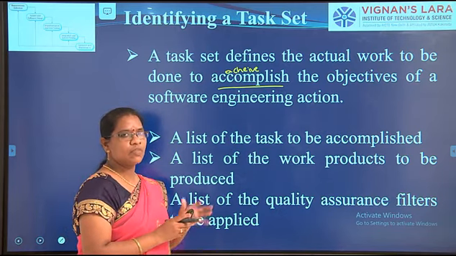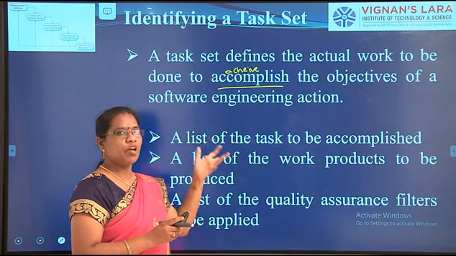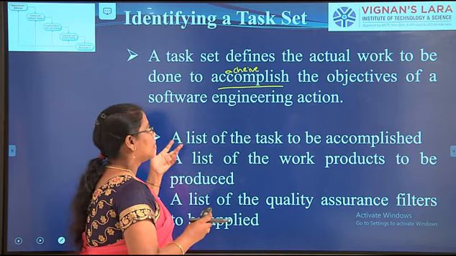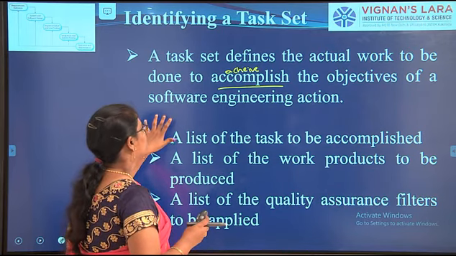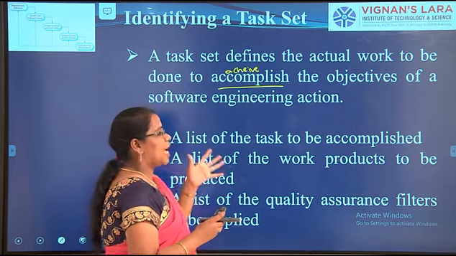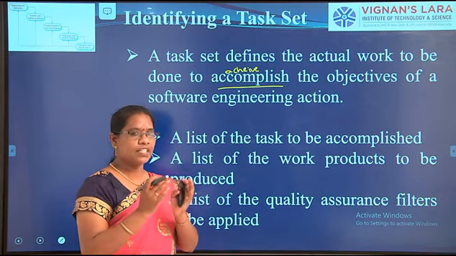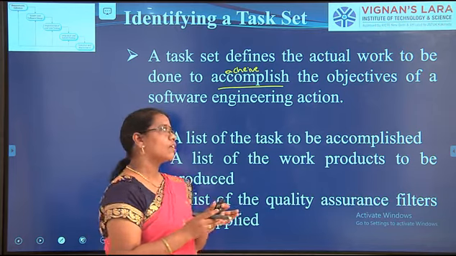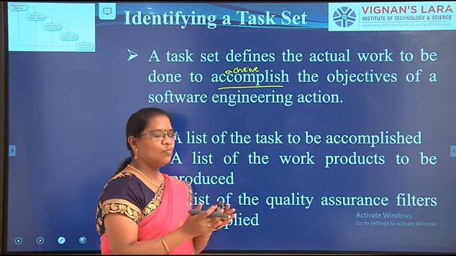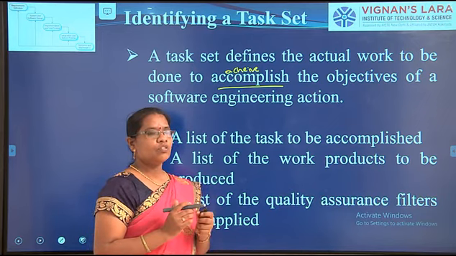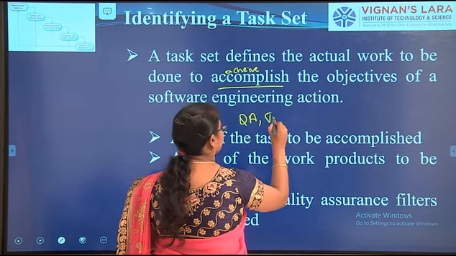We have seen the actions: planning, construction, modeling, deployment. Of those 5 types of actions, what are the main objectives? After construction, what are you doing? After construction, you are getting some product. So what is the objective? By doing this task, what are you getting? Quality assurance is one of the tasks. Technical review is one of the tasks.